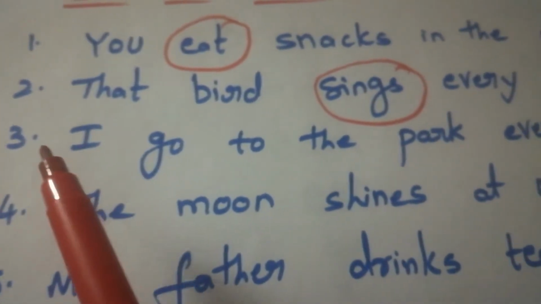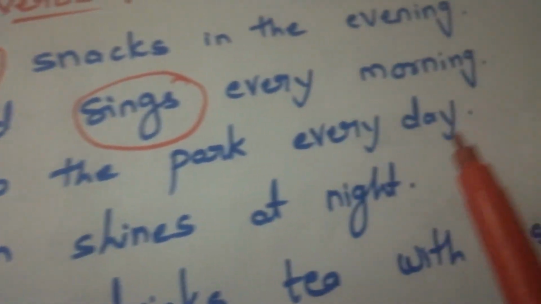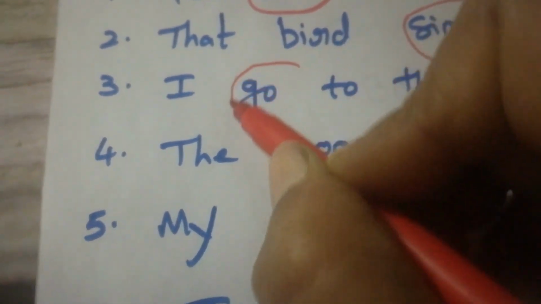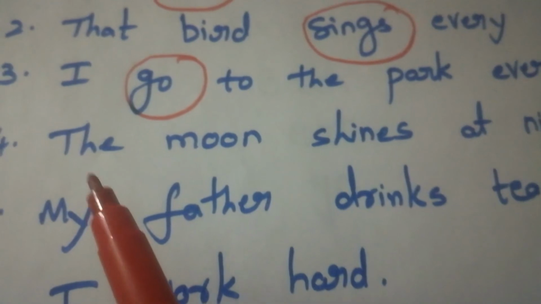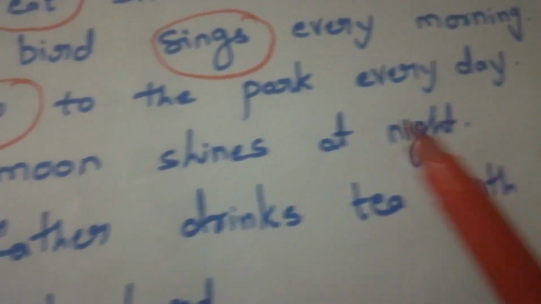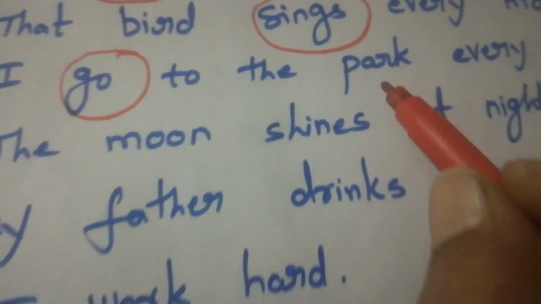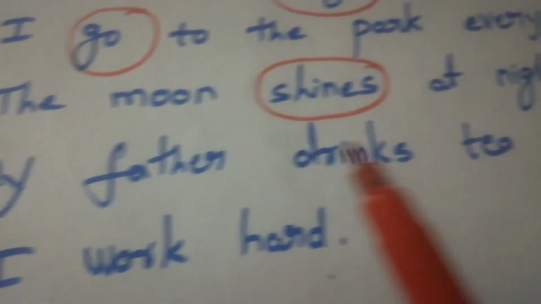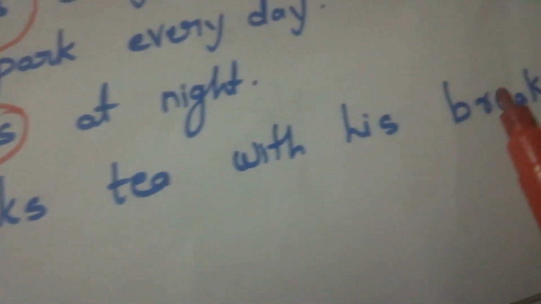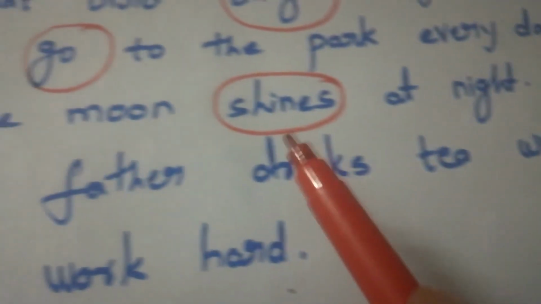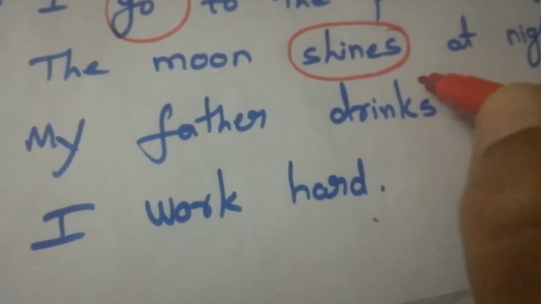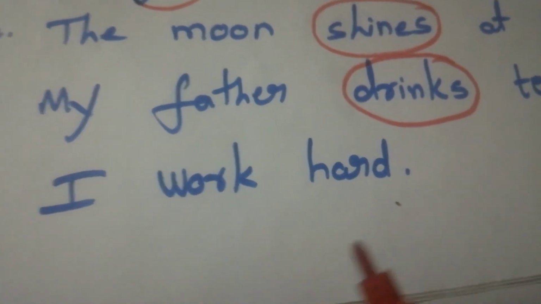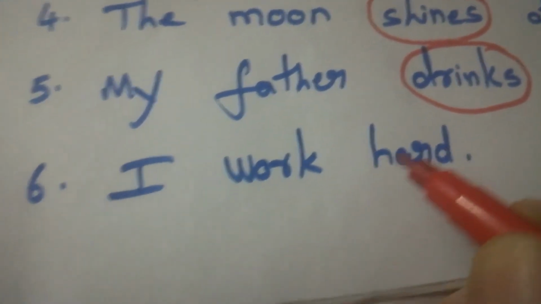Now see the third one, I go to the park every day. So what is the verb in this? Go. Circle go. The fourth one, the moon shines at night. So in this, what is the verb? Shines. Now see the fifth one, my father drinks tea with his breakfast. So what is the verb in this? Drinks. So circle drinks. Now see this, I work hard. So what is the verb in this? Work.